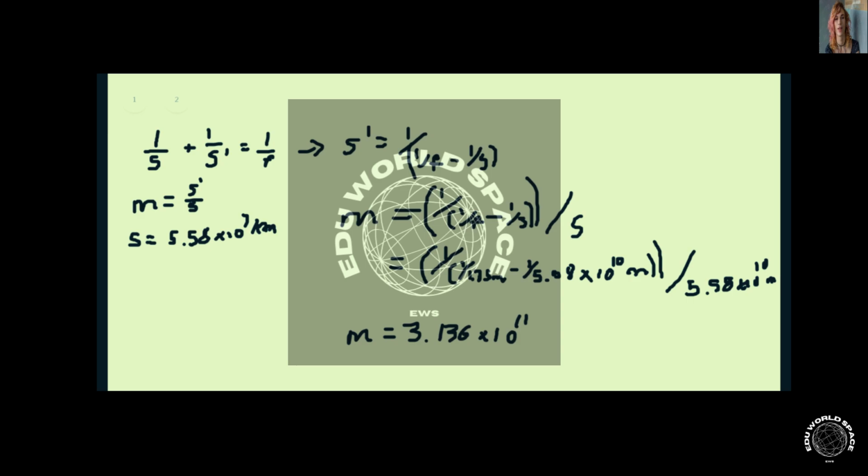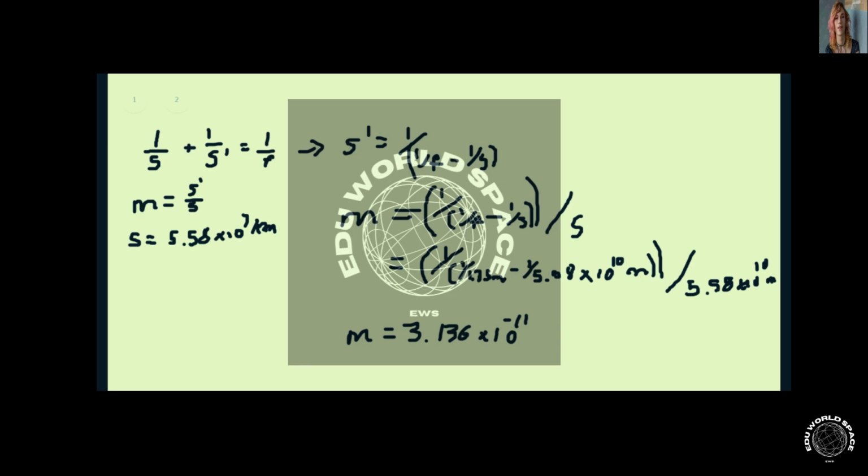All right, so if we subtract these two meters, that still gives us a meter in unit. But when we take our meter and then divide it by another meter, we're left with the unitless quantity, and that's what we need. So m equals 3.136 times 10 to the negative 11. Sorry, negative 11.